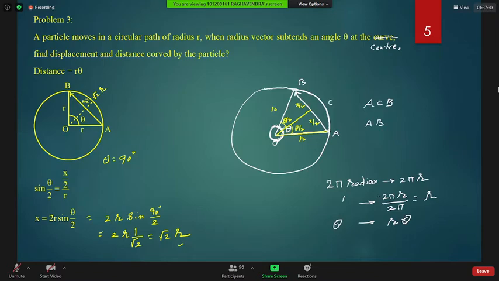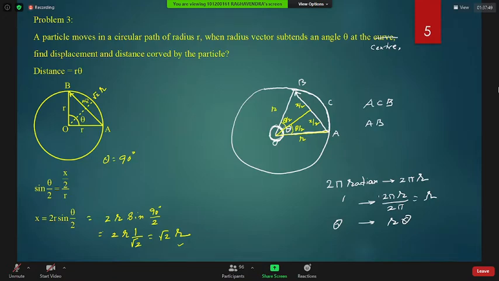How much angle will the radius vector subtend to complete the circumference? That will be 360 degrees. So theta by 360 into 2 pi r is the length of the arc, not the length of the circumference. That is the length of the sector's arc. Only circumference is there, sir.